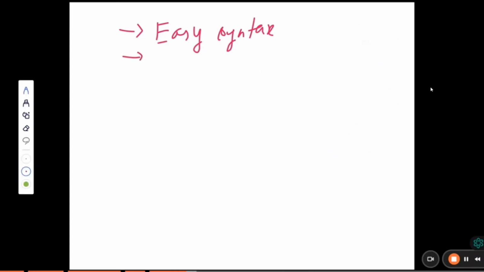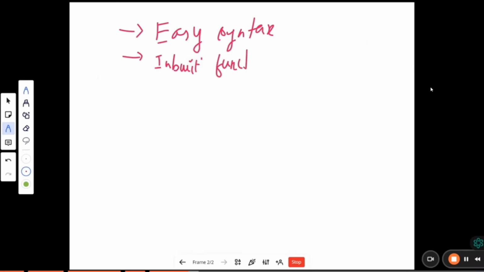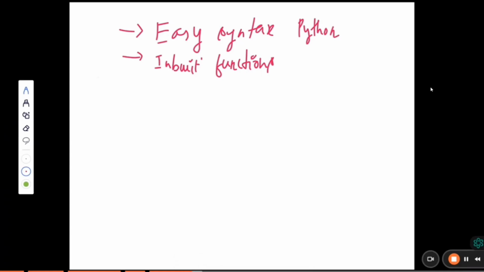The next reason why Python is more popular is its inbuilt functions, or we can say inbuilt methods. What are these functions? Don't worry, we'll discuss later. Inbuilt functions consist of so many things. For example, I take one word, Python. I give a task: find out how many letters are there in this particular word.